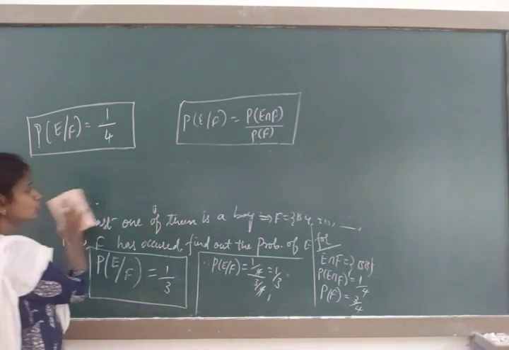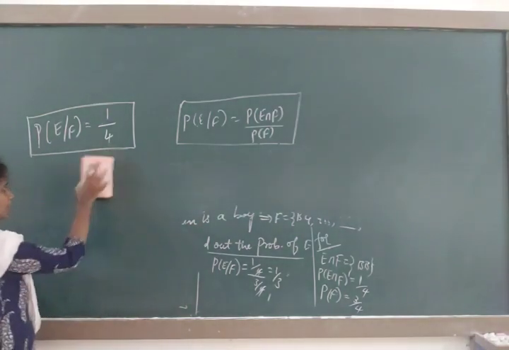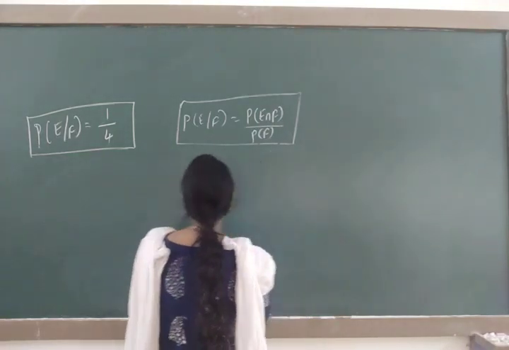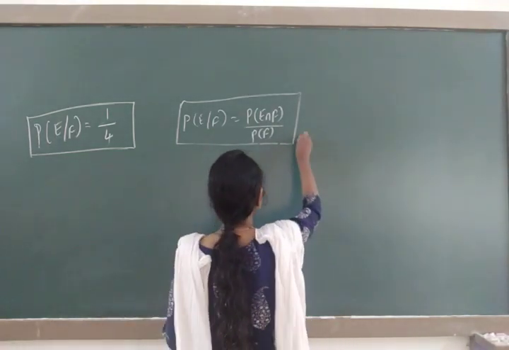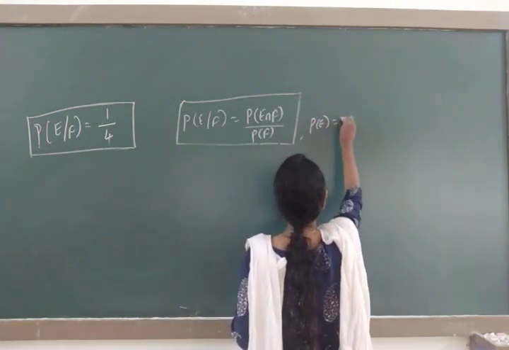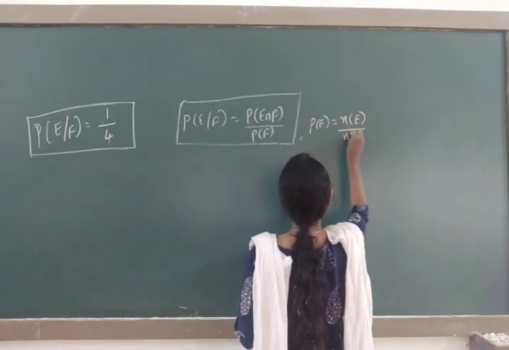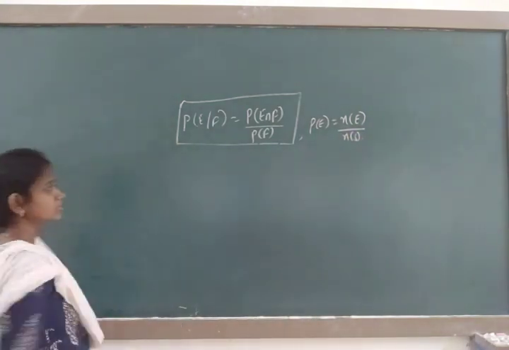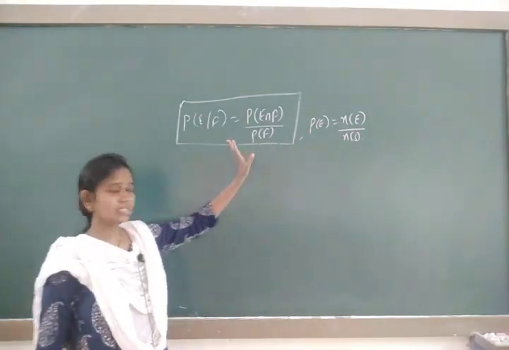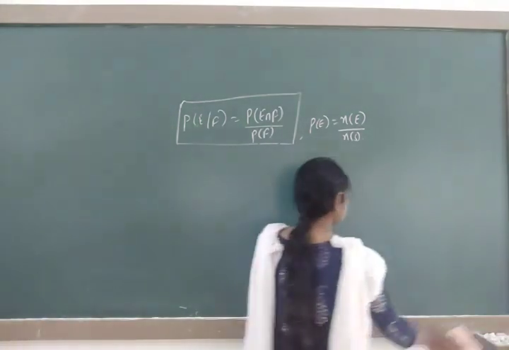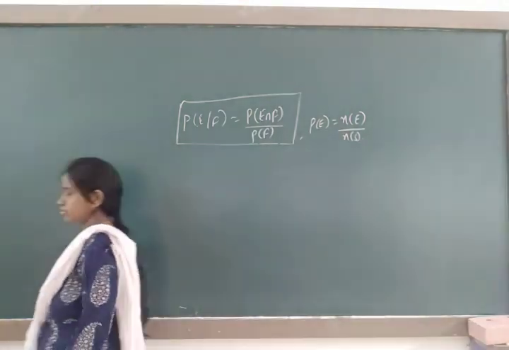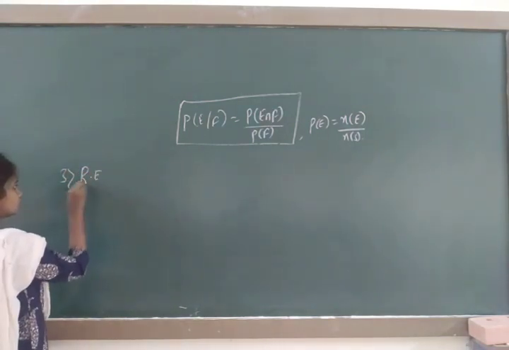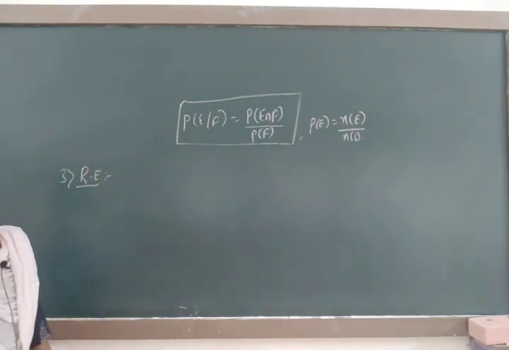The same thing we will take, both are girls together. What will happen, let us check. This is the probability formula and this is the conditional probability formula. Let us take the random experiment. What is the random experiment I will take?